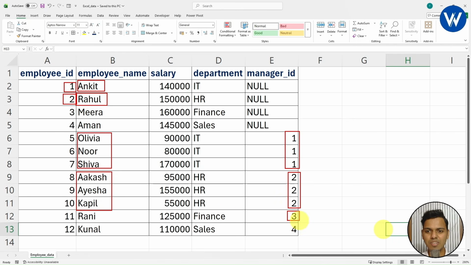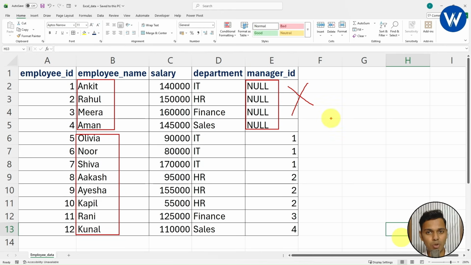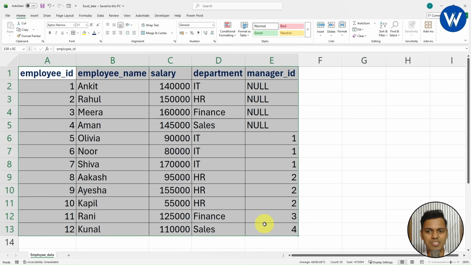In the same way, you can see for 3, the employee name is Meera, and for the fourth, the employee name is Aman. It contains the manager as well as employee records. So basically in the data set, we can see these are all the employees inside the company. So these are the managers, right? For each manager, there will be no manager ID. For the employees, we can see the manager ID. For the manager, there will be no manager ID, because these are the managers of each department. Here we can see the IT department, HR department, finance department, and the sales department. I hope you guys understood the employee data set. Perfect.